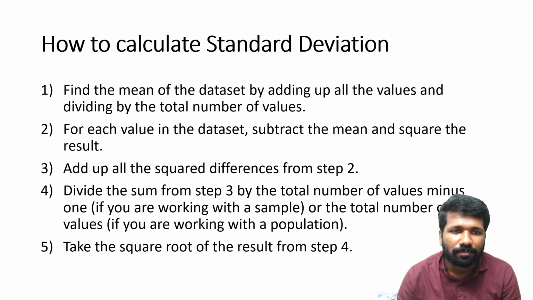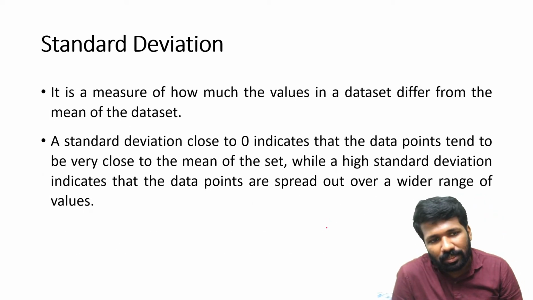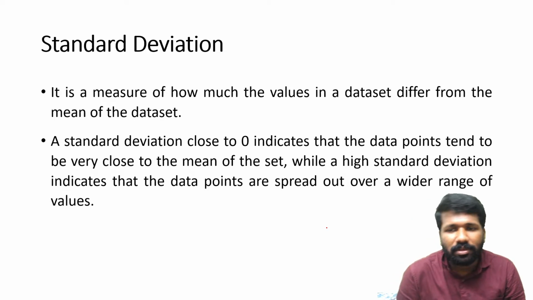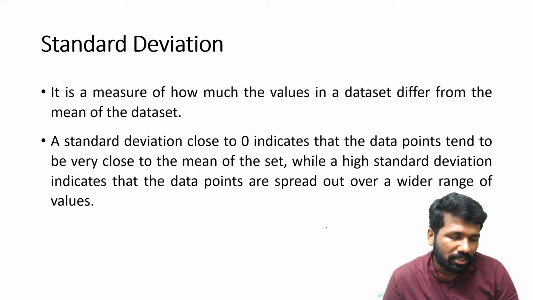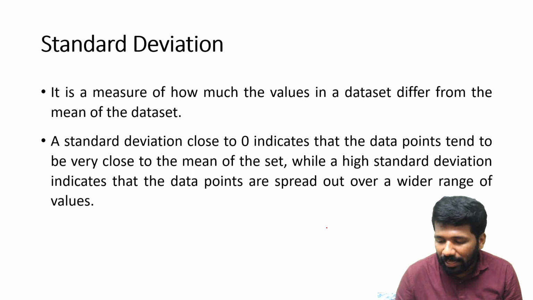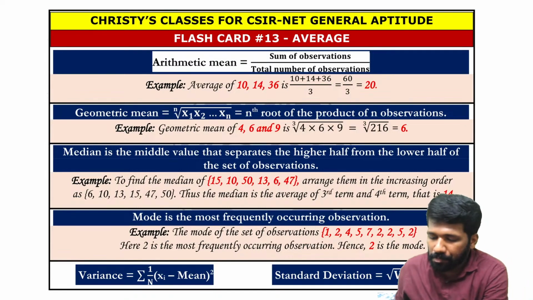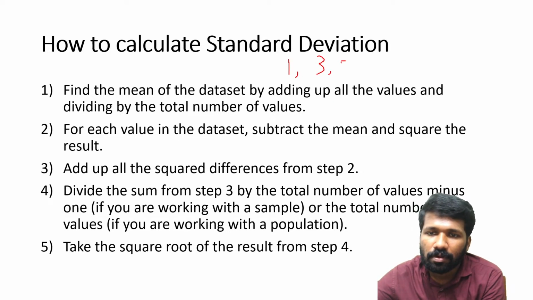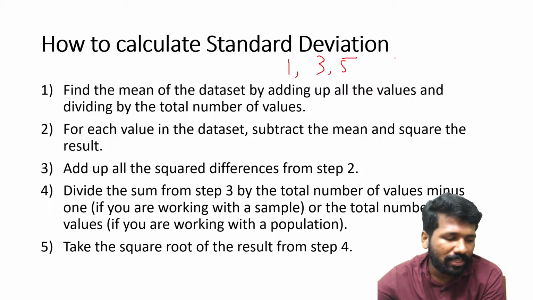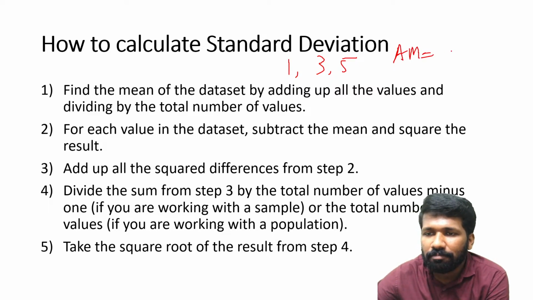Listen very carefully. What is standard deviation? It is a measure of how much the values in a set differ from the mean of the data set, especially the arithmetic mean. I will explain it. For example, I take the data set 1, 3, 5. What is the arithmetic mean? 1 plus 3 plus 5 divided by 3. That is 3. The arithmetic mean is 3.